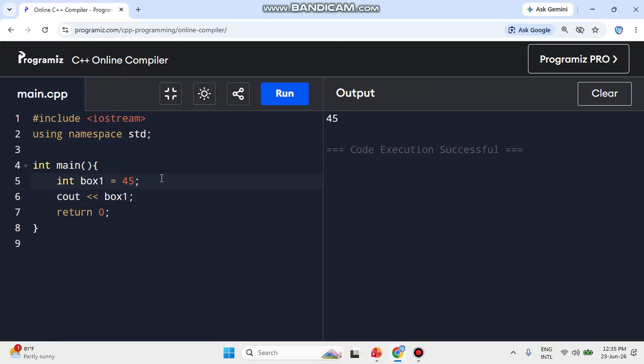Even you can check that if I change the number to something like 445, it is printed, meaning this particular number is stored inside my box, and this box's data type is integer. Whenever I want to call this particular variable, I write over here cout, which is the printing statement, and then after that whatever your variable name is. Okay, you need to write the variable name.